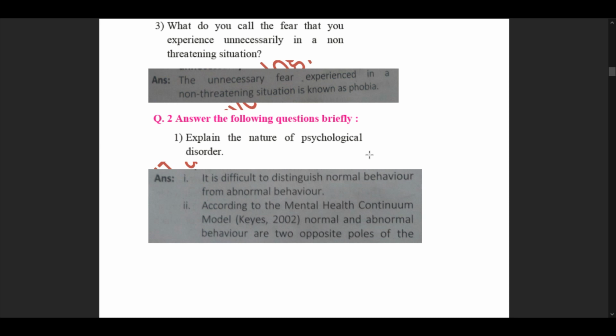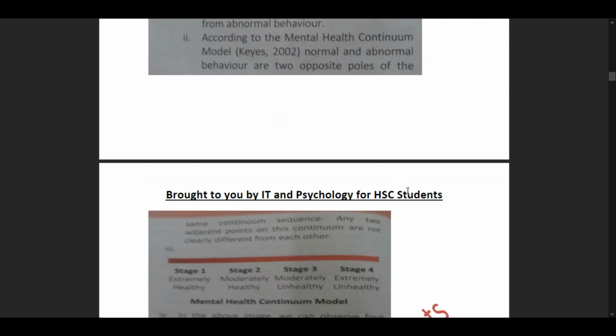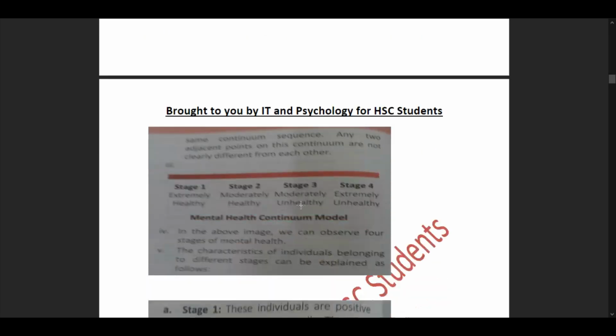Pointer 1. It is difficult to distinguish normal behavior from abnormal behavior. Pointer number 2. According to the Mental Health Continuum Model, Keyes 2002, normal and abnormal behavior are two opposite poles of the same continuum sequence, and any two adjacent points on this continuum are not clearly different from each other.